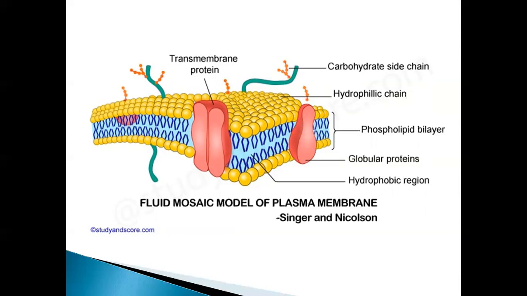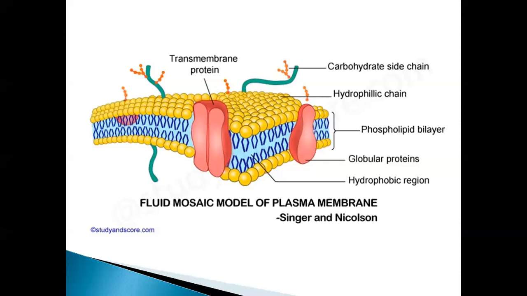The globular proteins are present on the outer and inner margins of the lipids, depending on their distribution and position. These proteins are classified into two types: peripheral or extrinsic proteins, and integral or intrinsic proteins.